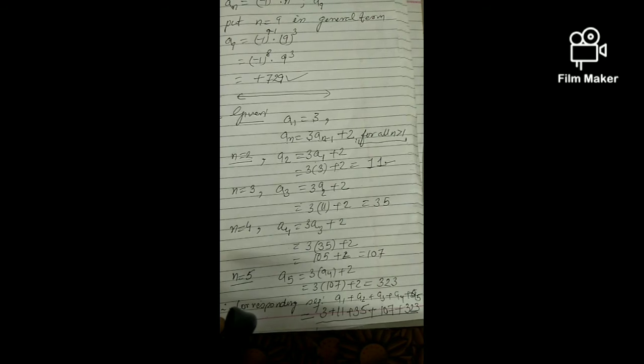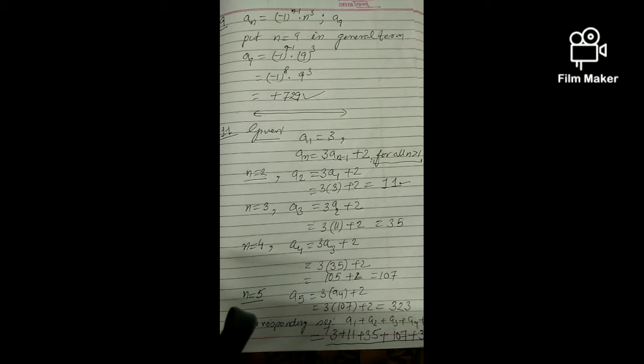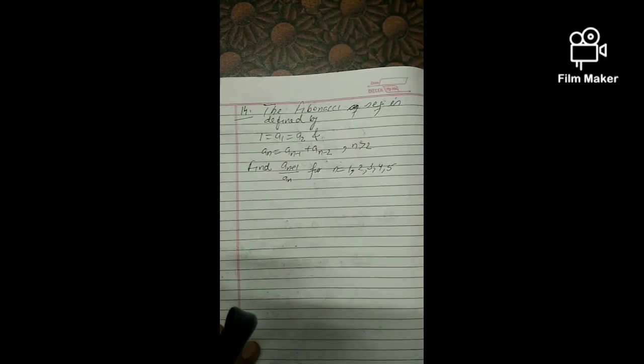Okay. Similarly, sum number 12 we can do, where the first term is given as minus 1 and the nth term formula is also given, and we can write down the remaining 4 terms and then the corresponding series also. Let us do the last sum of the exercise, sum number 14 then.